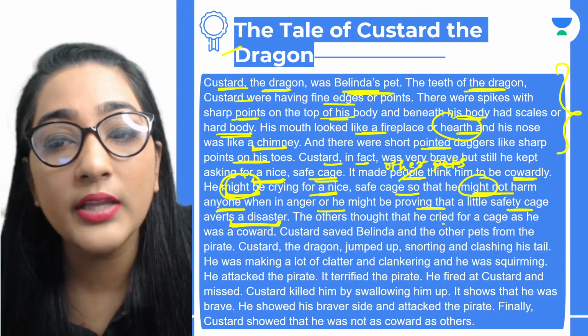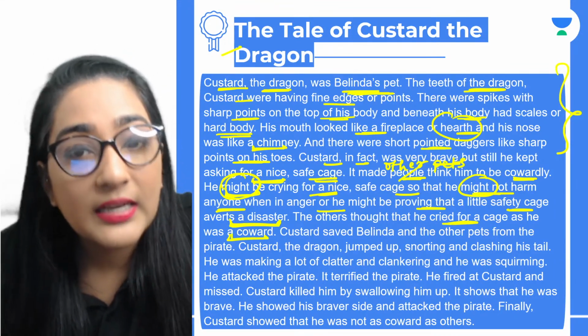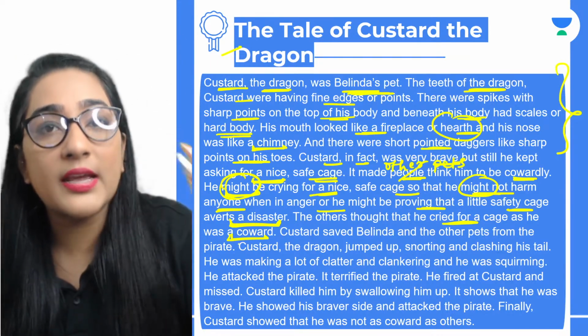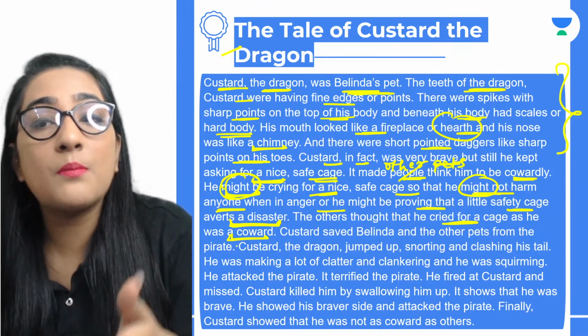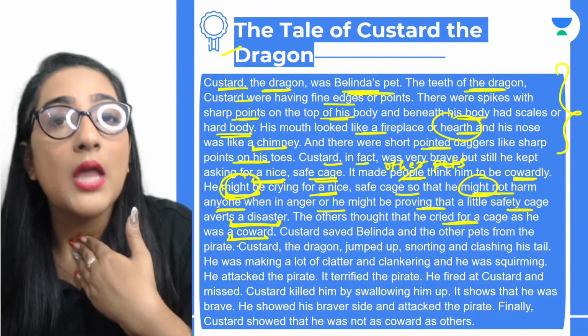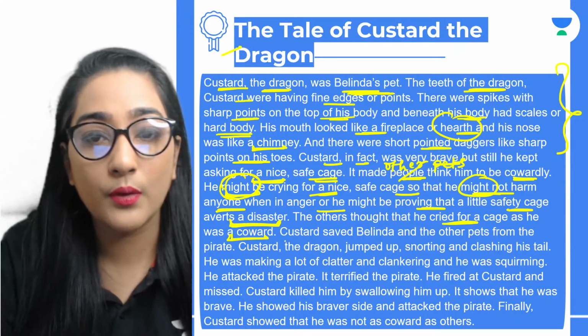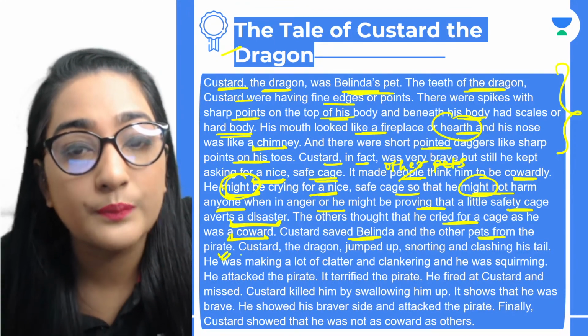So the others thought that he cried for a cage as he was a coward. So that is how you are coming to an answer. Just because he was demanding a nice safe cage, because he might be aware of his power and strength, and he might not harm anyone when in anger, or might be proving that a little safety cage avoids a disaster.